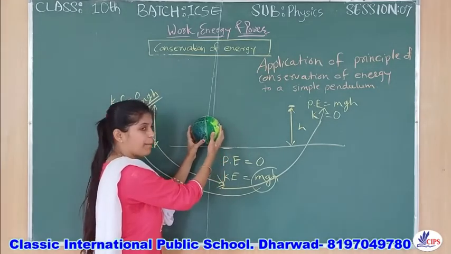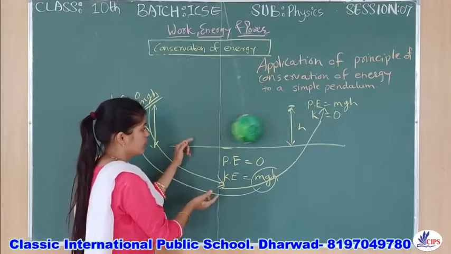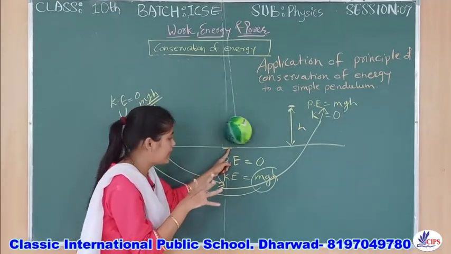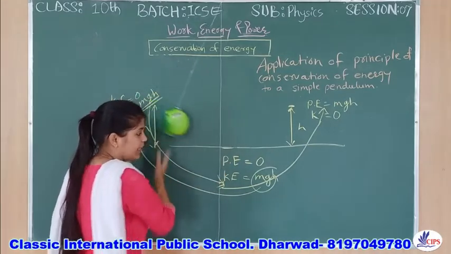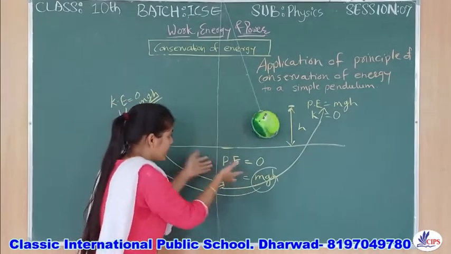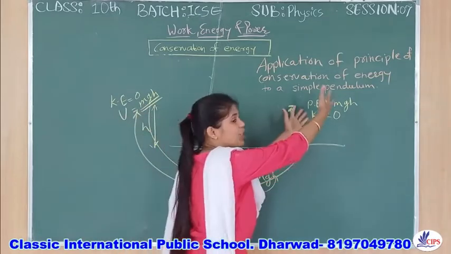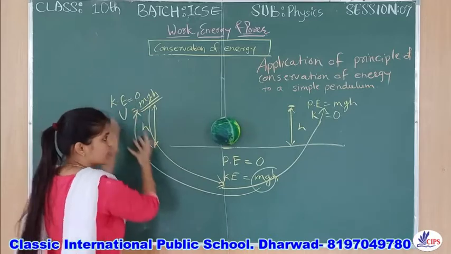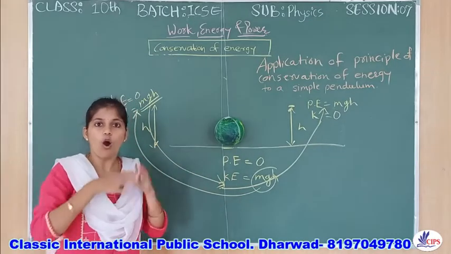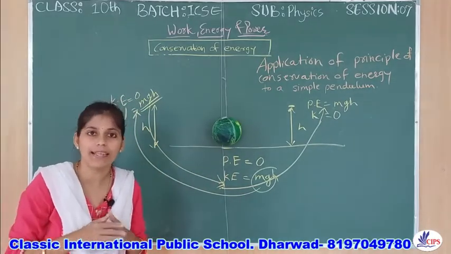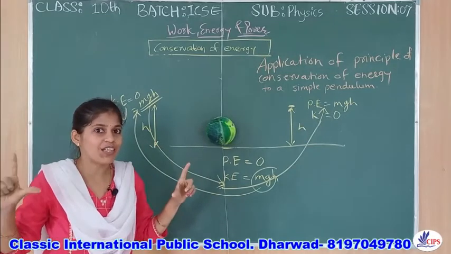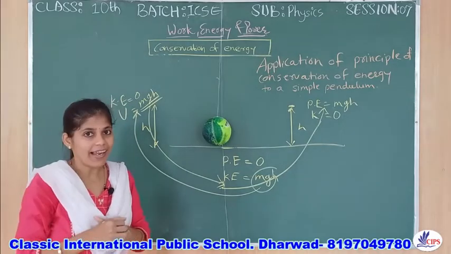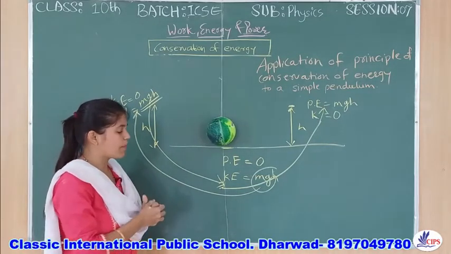At that time what will happen? The potential energy will be 0, as it is not having any extra height, but it has the ability to convert kinetic towards potential, again this potential towards kinetic, again vice versa. So all along the path, it is just converting, and total energy is conserved. It will be mgh, right? So I have proved this in this way.